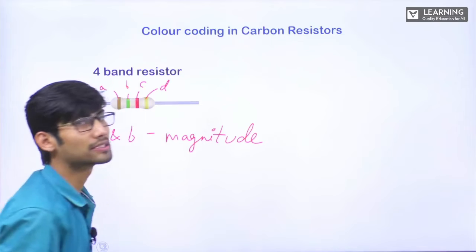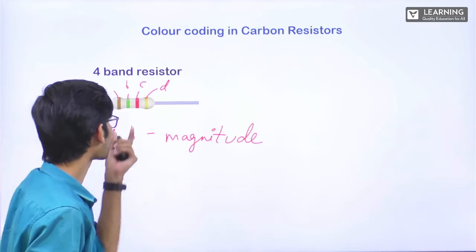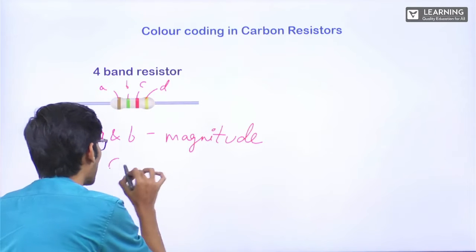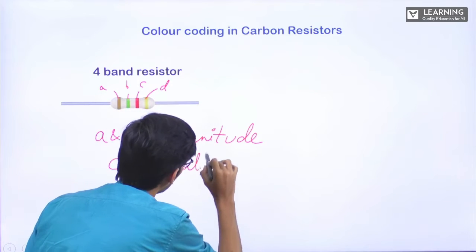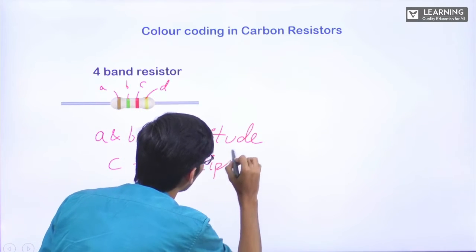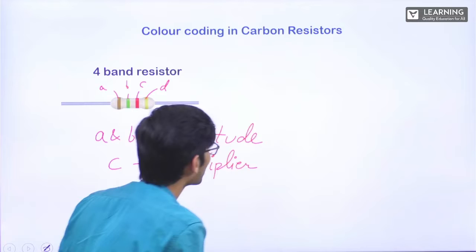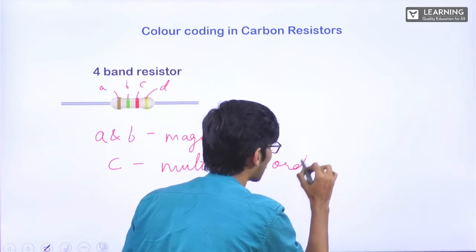C will represent the multiplier, or you can say the order.